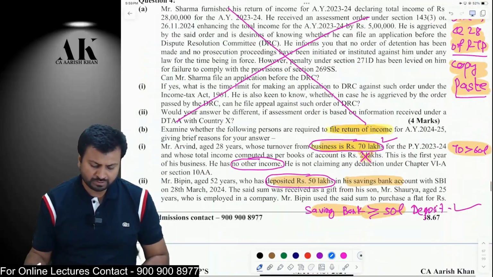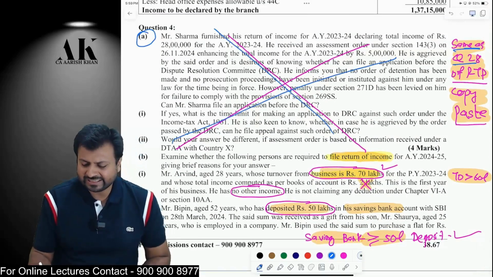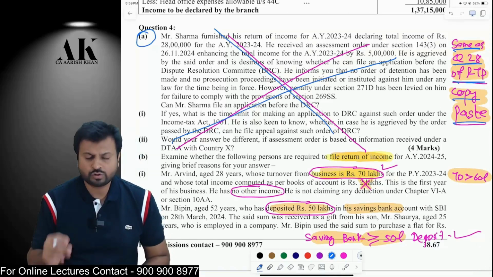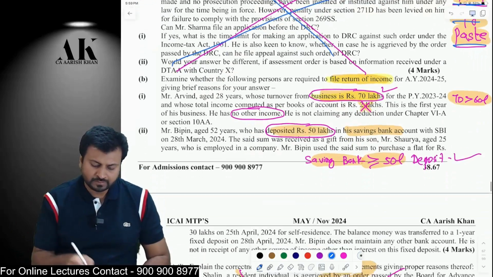The next question, question number 4. In this, the first part is already done by us. It is exactly similar to question number 28 of RTP. It is copy paste. You can go and see the question number 28 of RTP discussion which we have done. It is exactly similar to that. So we will not waste time on that. Let's move on to the next question.